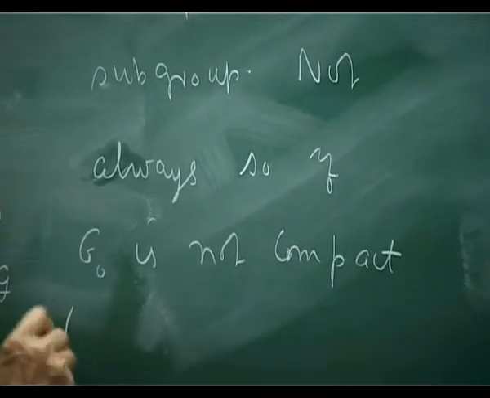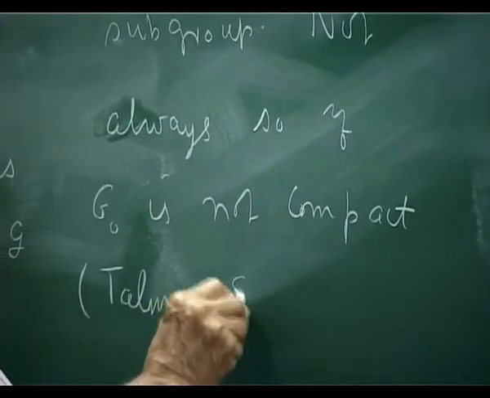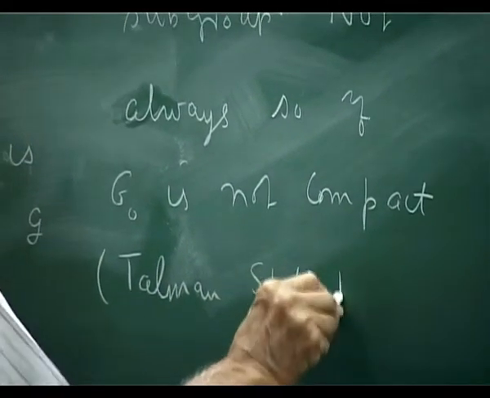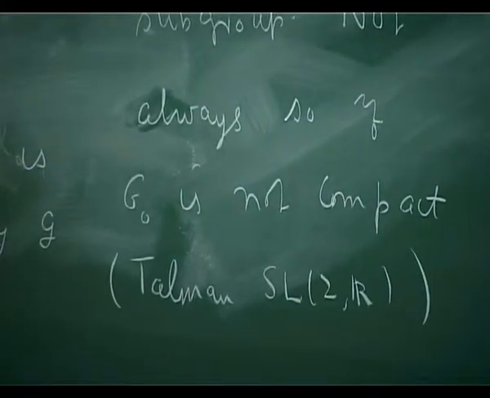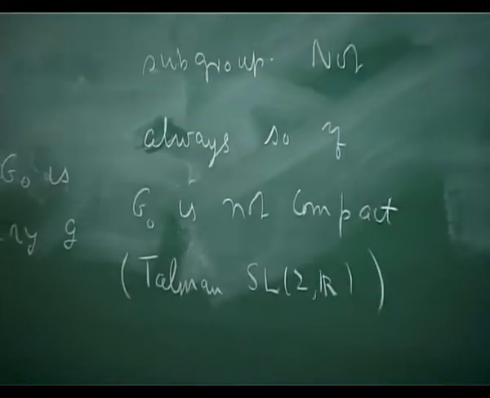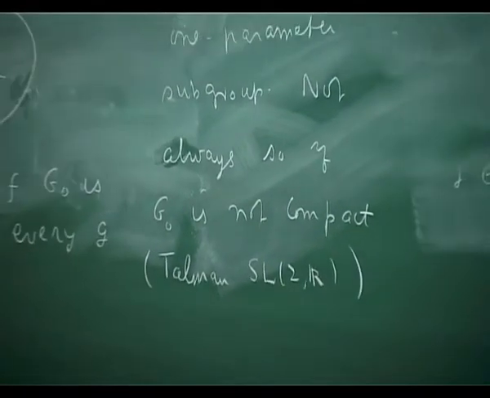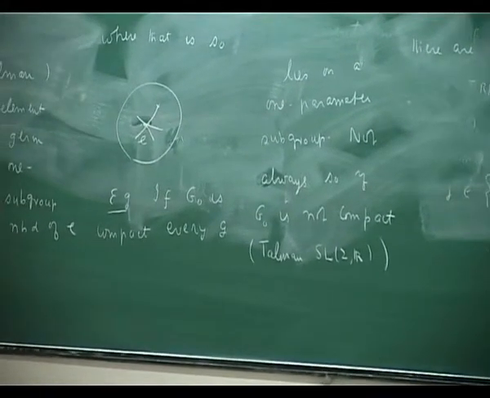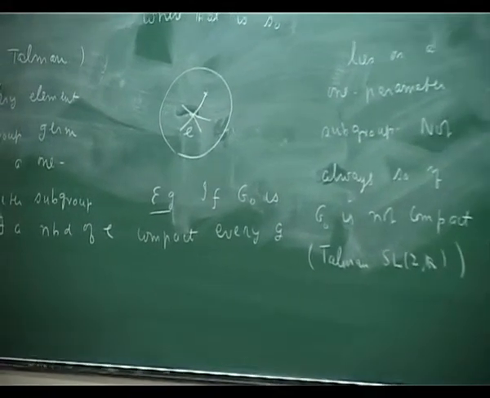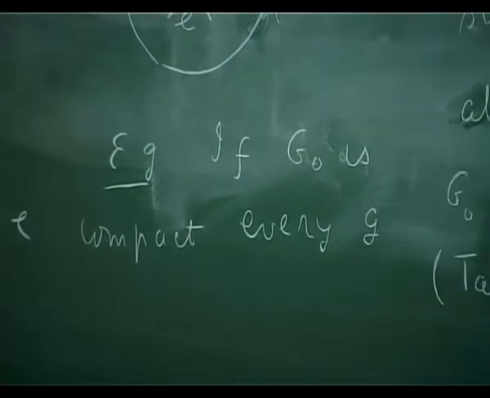Thalmann gives an example from SL2R, the two-dimensional Lorentz group, 2 plus 1, two space and one time. Thalmann's book gives an example due to Wigner of an element in SL2R which cannot be written as an exponential.